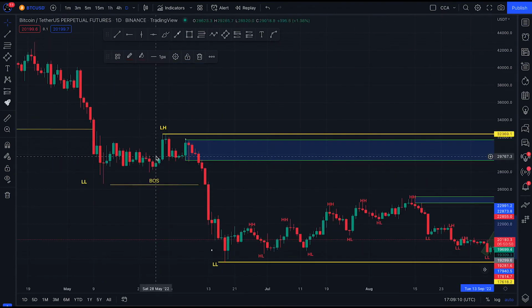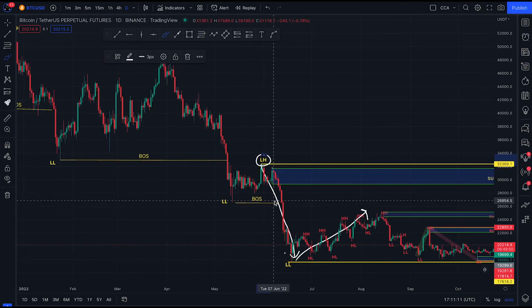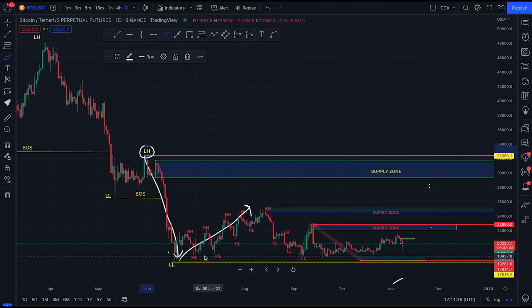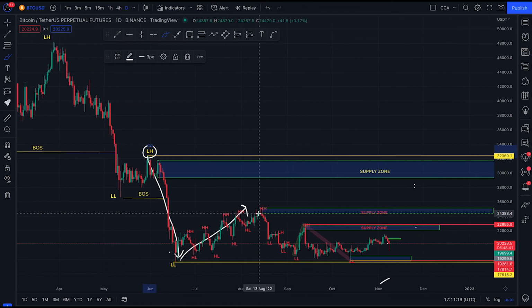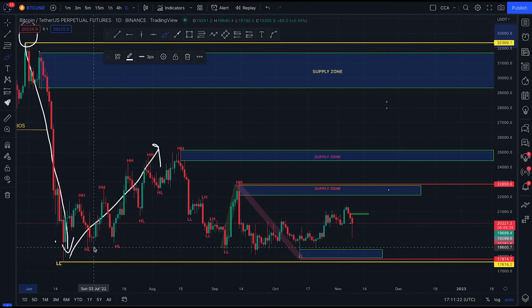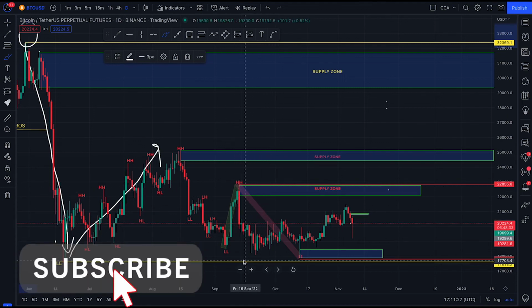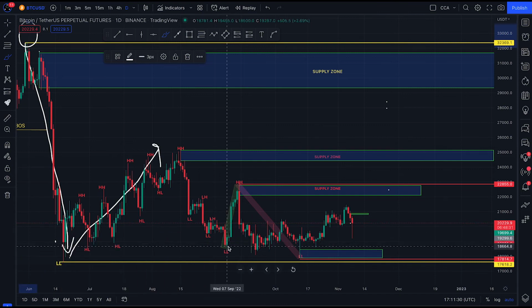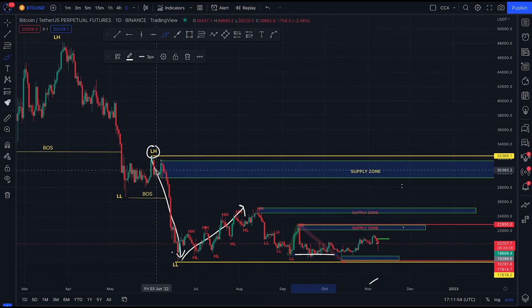So guys, on our higher time frame, the market broke structure to the downside, between this lower high and this lower low. On our major time frame, the market just broke structure to the downside, telling us that bears are in control. But at this phase, we are actually at the pullback stage. Coming back to the minor structure, which is our 4 hours time frame, we've been seeing a series of higher highs and lower highs. But at this point, the market just broke structure again to the downside, telling us that bears are still in the market. On our major time frame, the market just broke structure to the downside, telling us that the bears are in control of the market. We are on a pullback phase.